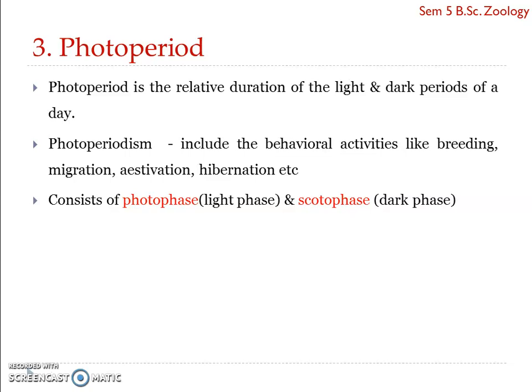You may have plenty of examples from the plant world. For example, flowering. Some of the plants flower only during long day hours, like only during the summer time or only during the winter time. So that kind of dependence of certain plant species with respect to flowering is actually a photoperiodic activity.